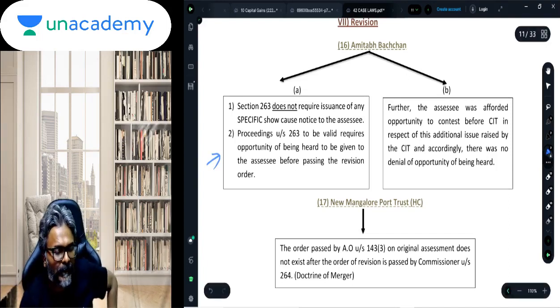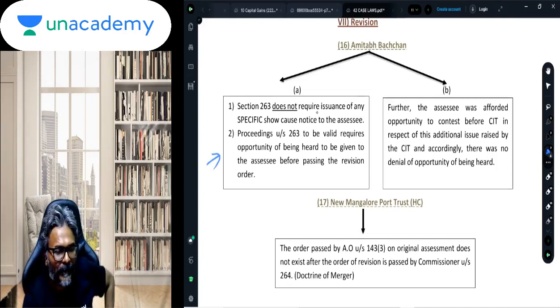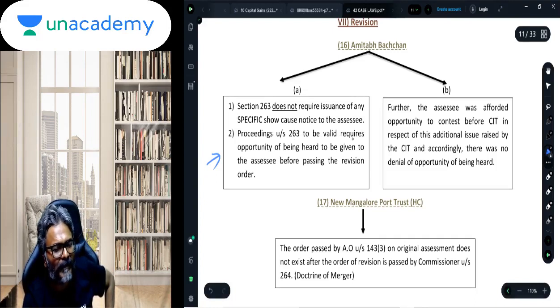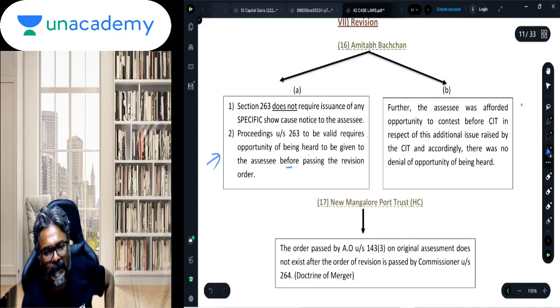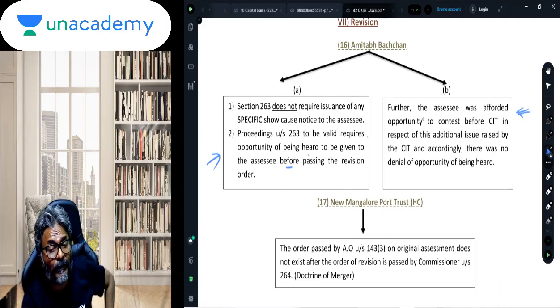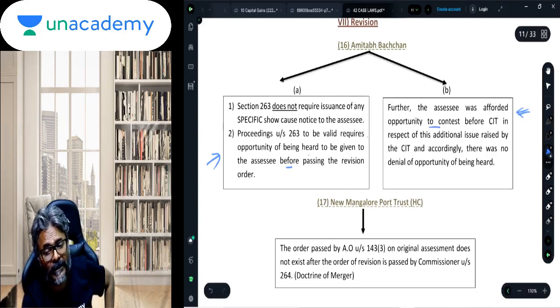So if you see over here, section 263 does not require issuance of any specific show cause notice to the assessee. For proceedings under 263 to be valid, an opportunity of being heard must be given to the assessee before passing the revisionary order. Now if you see point number B, further the assessee was afforded the opportunity to contest before the CIT in respect of this additional issue.